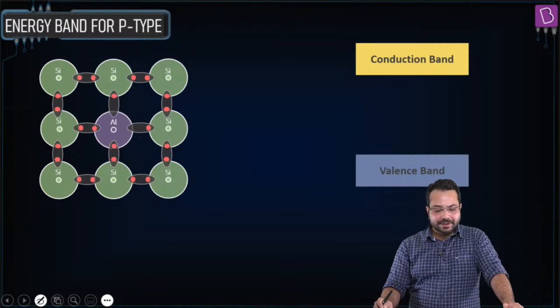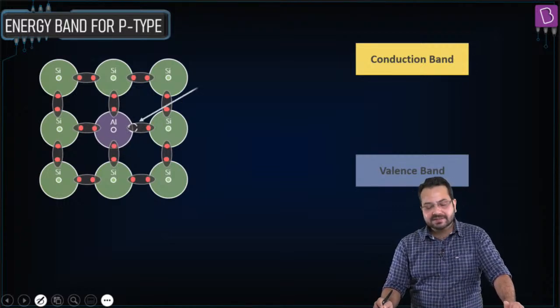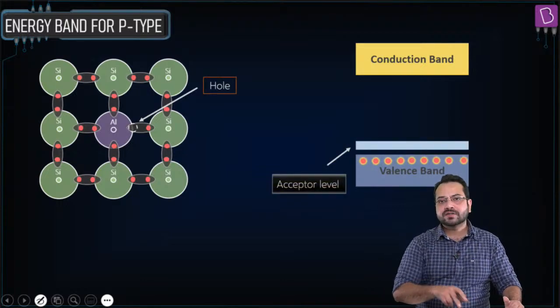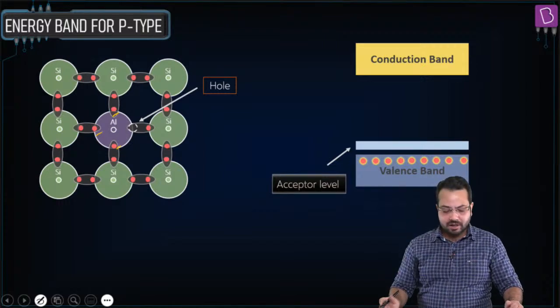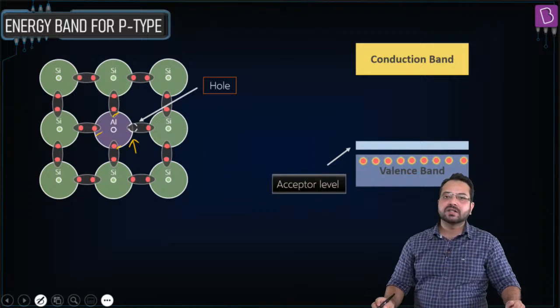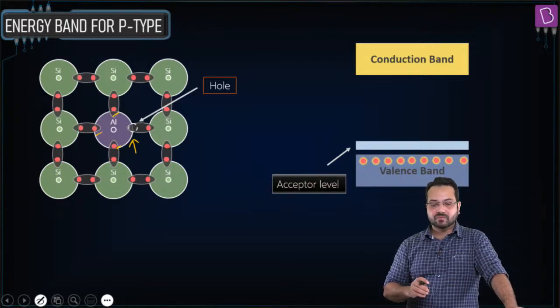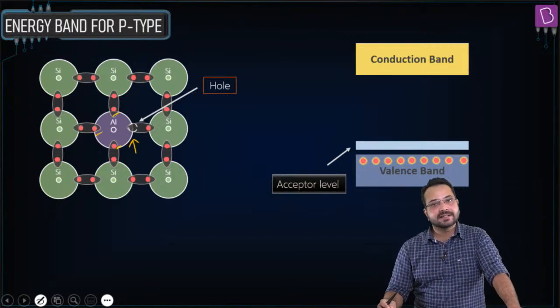Now if we use a trivalent impurity, what is going to happen? It is going to replace a silicon atom, and if it replaces a silicon atom, now three electrons are going to get bonded. 1, 2, 3. These three electrons are bonded, but there is a vacancy for this hole. Okay, there is a hole over there. So this is not in a covalent bond. So there is a vacancy which is existing over there.